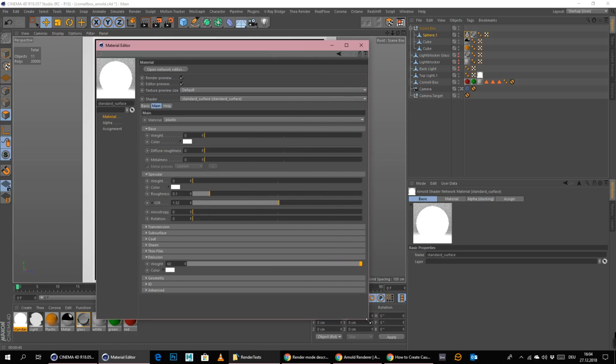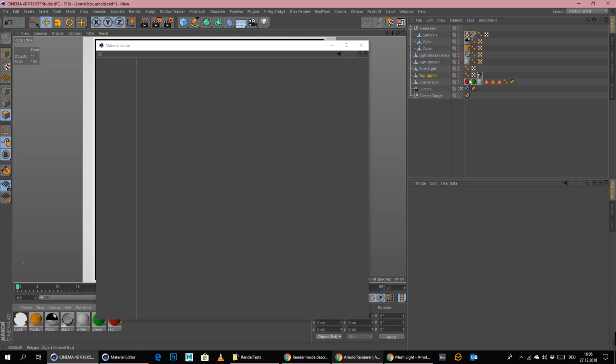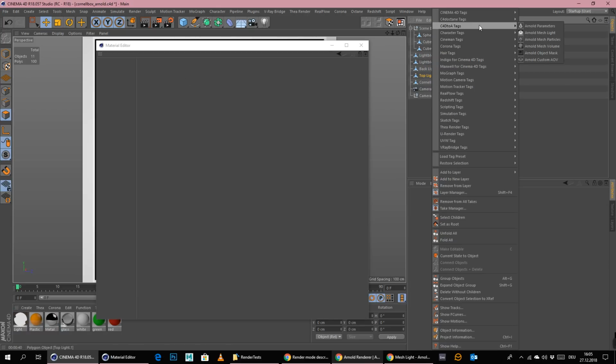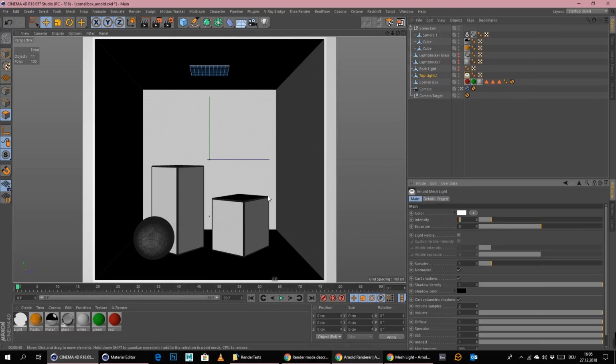Now the only question is, how do we get rid of the noise? How can I add more samples to this thing? Let me read about this quickly. Okay, already got it. I think I did something wrong. We can delete this material here and then just simply put in a tag here, which is called Arnold Mesh Light. I didn't even know that this exists. And then we can go here with the intensity to 60, I think, and we can also play here with the samples. Back up to 3. This should now be the exact same settings that we had before with the normal area light. But I just want to make sure now that we also get caustics here, which would be kinda nice.